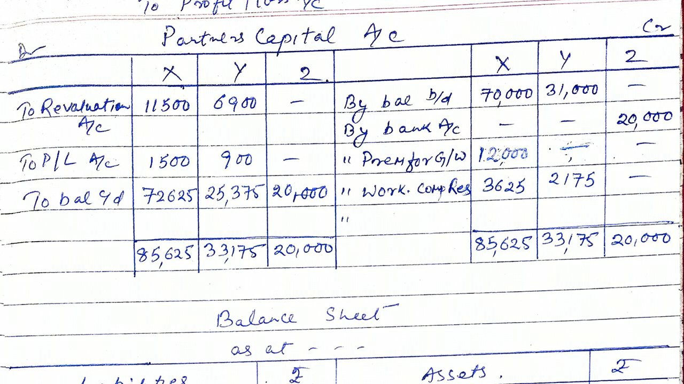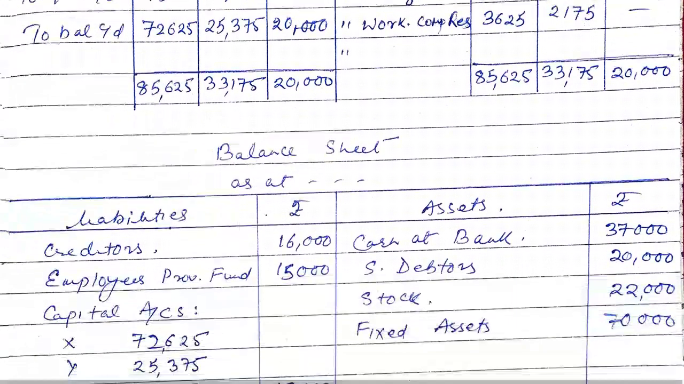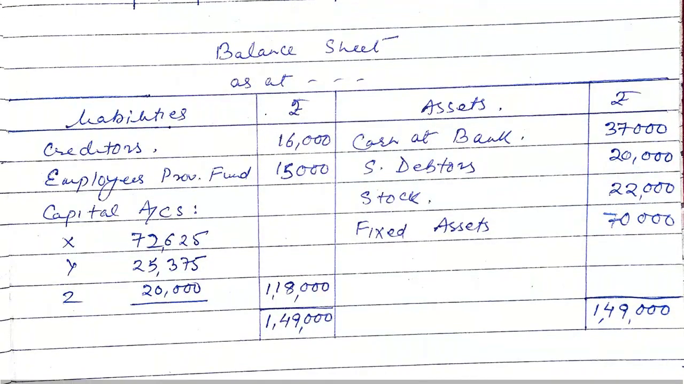On the debit side, revaluation loss is debited to the old partners 11,500 and 6,900, and profit and loss account loss is transferred to the partners X and Y 1,500 and 900. Thus we get the closing balance of partners capital account. For X it is 72,625, for Y it is 25,375, for Z it is 20,000. And on that basis now we will prepare balance sheet.